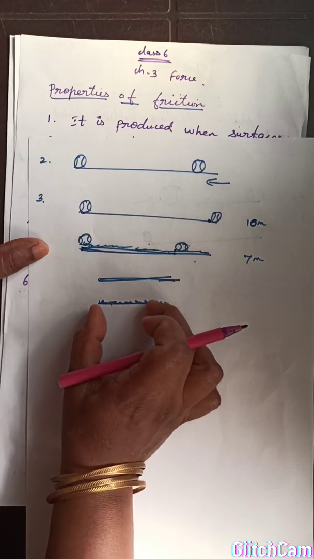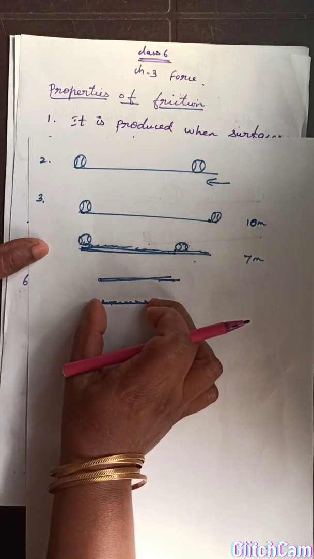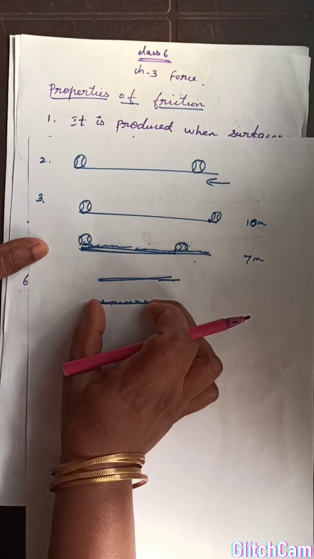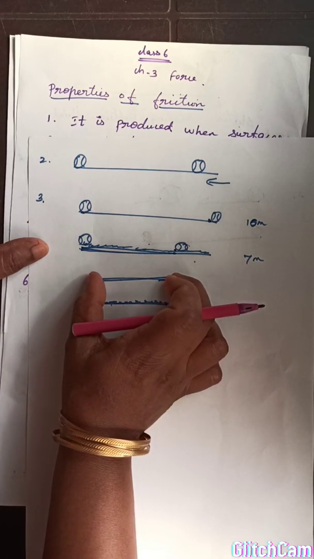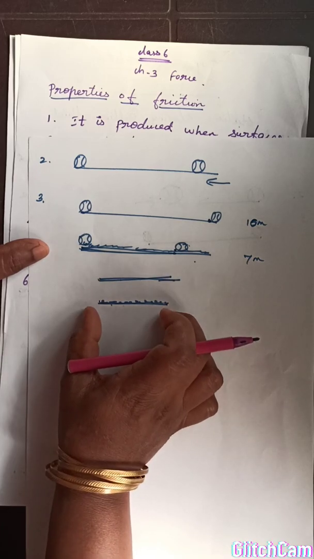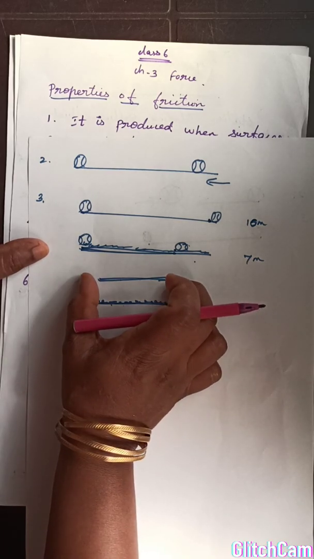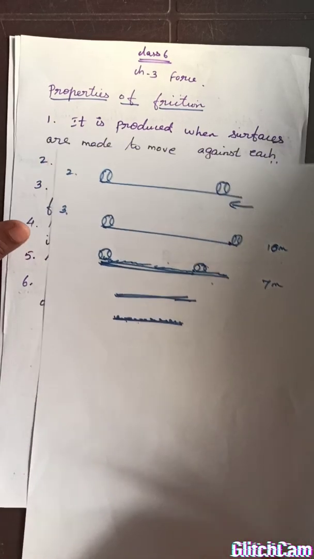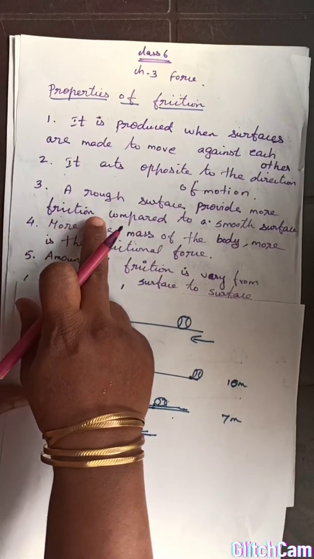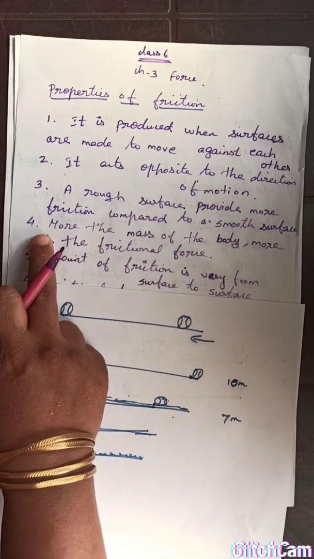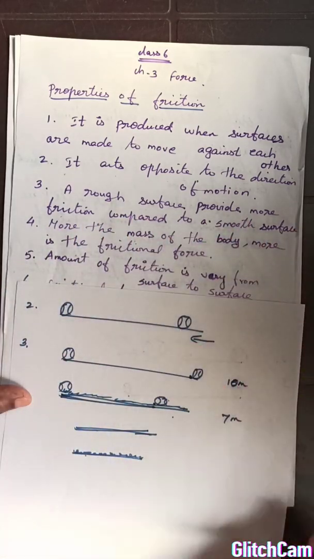That's why you are able to cover very less distance. So it is not good for us. So that's why we are choosing only the regular surfaces. So from this we know that rough surfaces have more friction and smooth surfaces have less friction. That is the third property. The rough surface provides more friction compared to the smooth surface.